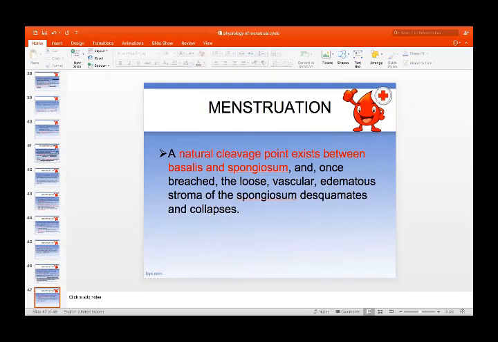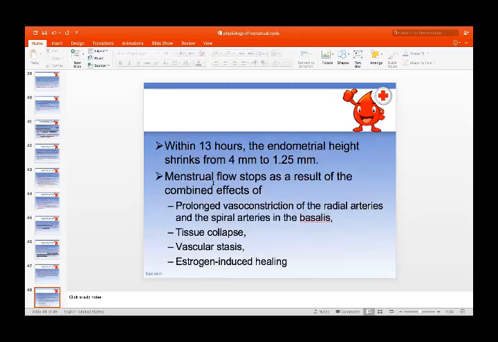A natural cleavage point exists between basalis and spongiosum, and once breached, the loose vascular stroma of the spongiosum disconnects and collapses. So the menstruation will start within 13 hours. The endometrial height shrinks by 4 to 5 millimeters. Menstrual flow stops as a result of the combined effects of prolonged vasoconstriction of the radial arteries and the spiral arteries in the basalis.